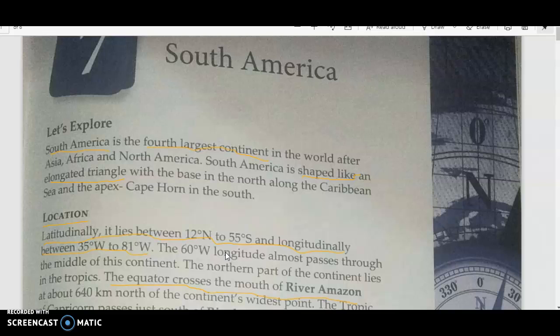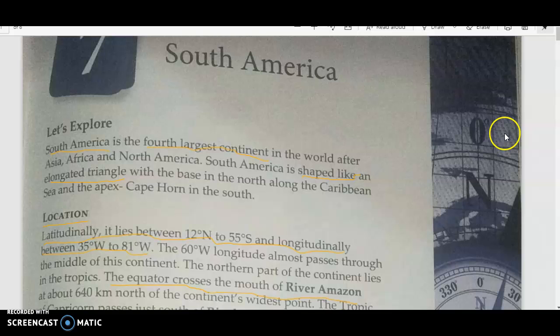When we see it longitudinally, that is from the 0 degree prime meridian, it is 35 degrees west to 81 degrees west. Now you must be wondering why both the things are in the west, because it lies in the western hemisphere. So it is from 35 degrees west of the prime meridian to 81 degrees west of the prime meridian, right?